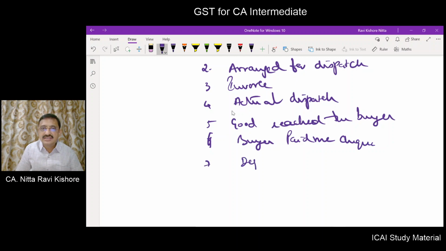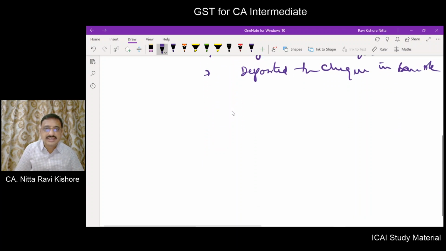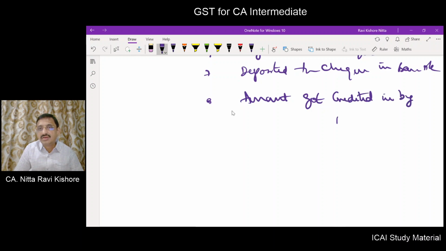I deposited the check in my bank account. Next, the amount got credited in my bank account.